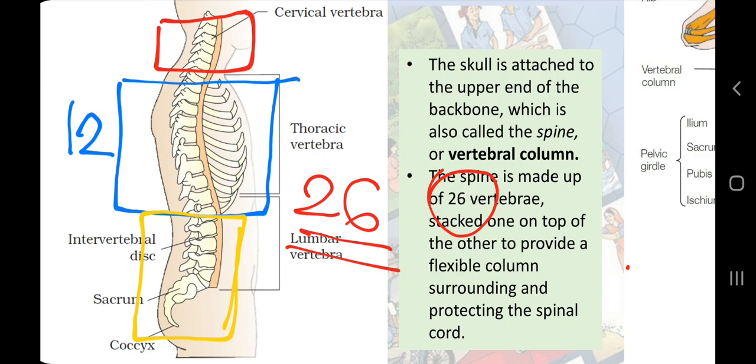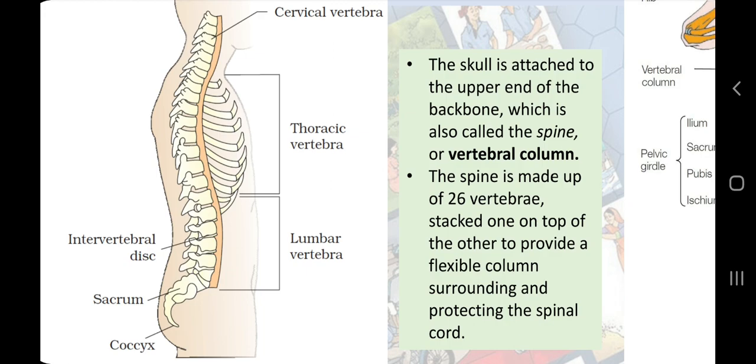And here is one more very interesting thing. I have said that our neck region has 7 bones. In all mammals, for example, in rat, in giraffe, in zebra, in camel, in cat, in dog, in lion, you will find only 7 bones or 7 vertebrae in the neck region.